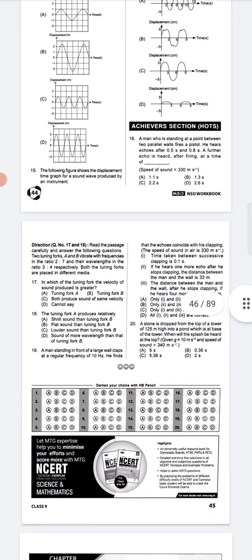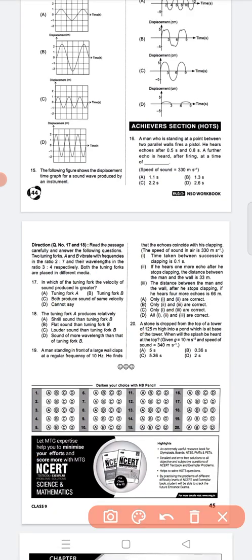Next, question number 16. A man who is standing at a point between two parallel walls fires a pistol. He hears echoes after 0.5 second and 0.8 second. A further echo is heard after firing at a time of, question number 16, option B is the correct answer, that is 1.3 second.